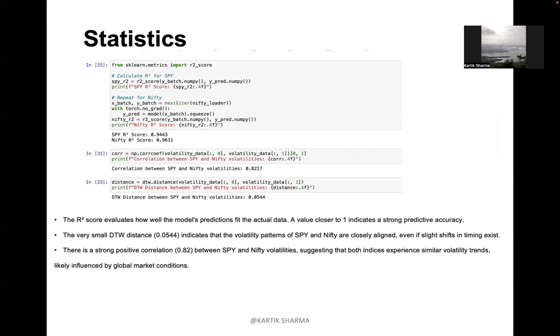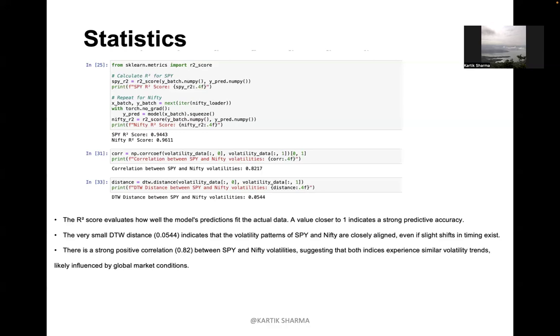Now, talking about the DTW distance. DTW is dynamic time warping. Dynamic time warping is a technique for measuring similarity between two time series, even if they are not perfectly aligned. Here, as I showed in the cleaning, they were perfectly aligned, but even if they are not perfectly aligned, it is particularly useful when time series data is present.